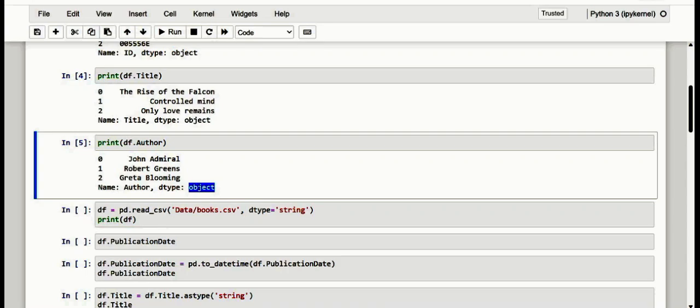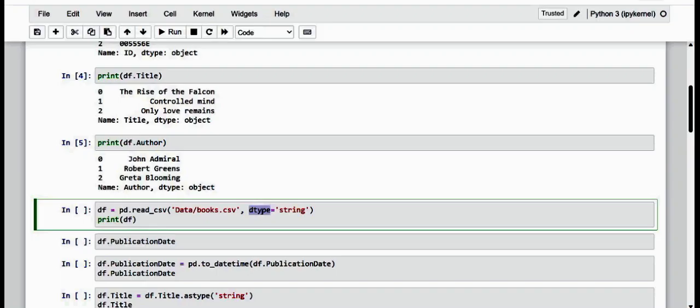You can always make sure that you import them as string by adding the optional dtype parameter inside the read_csv function. Here we set this parameter to the string data type. Kindly observe, this is the parameter, one among the parameters in read_csv, and here I have specified it as string.